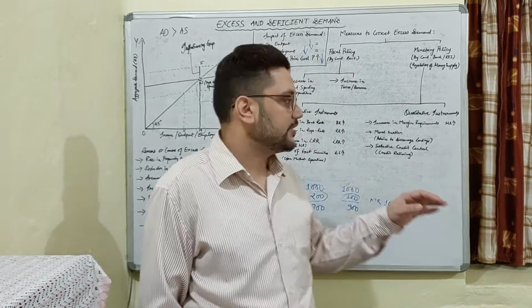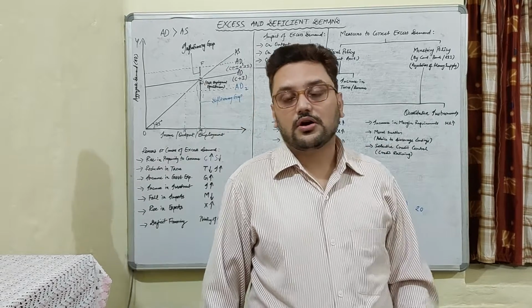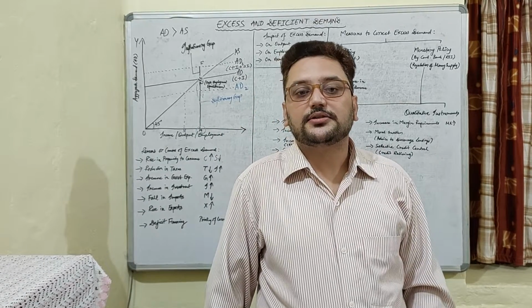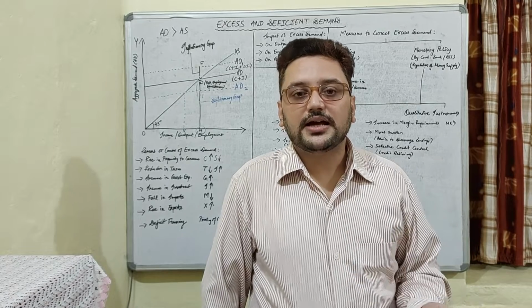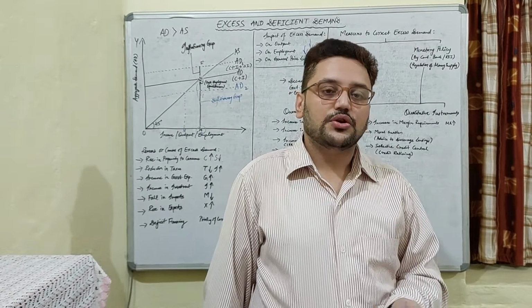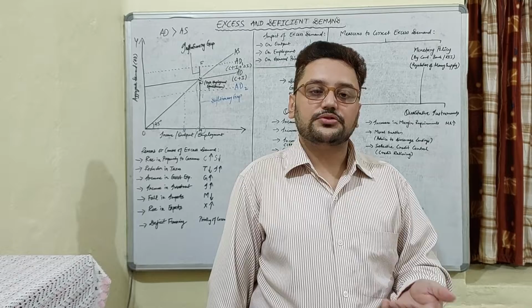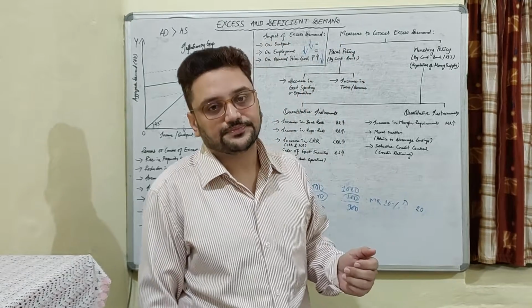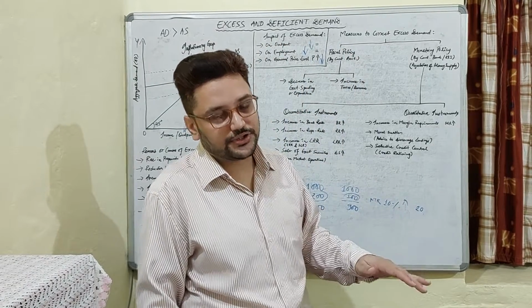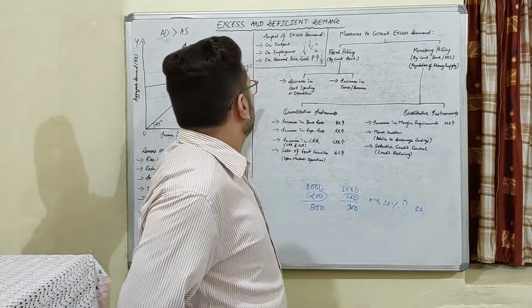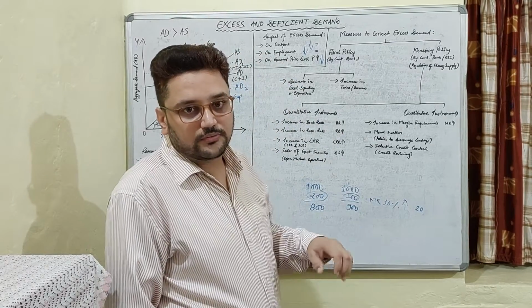So that is moral suasion, which is also called the advice to discourage loans. That is advice given by the RBI to the commercial banks to discourage granting loans to the general public, which eventually reduces money supply and the situation of excess demand goes down.